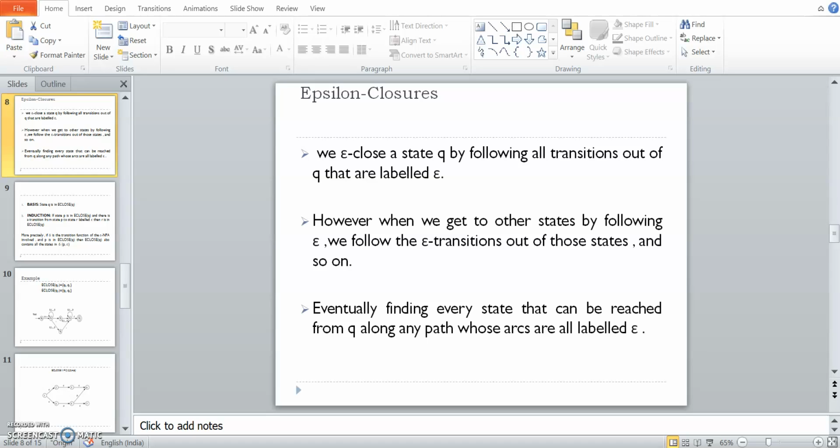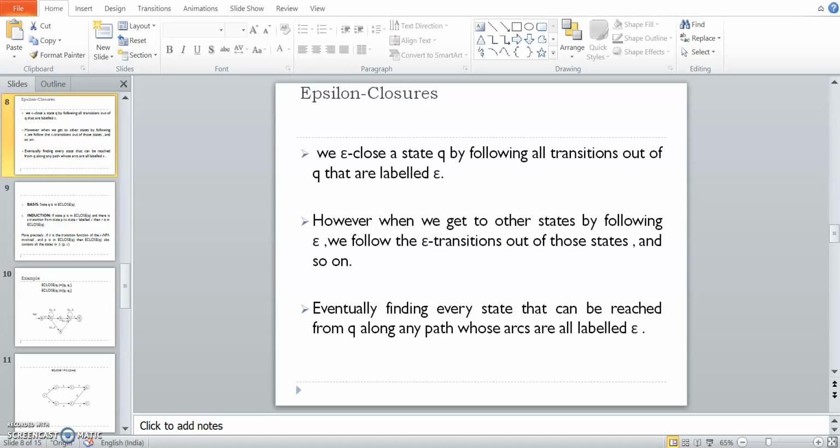Hello. Earlier we have seen what is epsilon NFA. Now we'll see epsilon closure. So why is it required? Basically, as we know, deterministic finite automata and non-deterministic finite automata are the same in power. Means what? If I have an NFA, I can draw the DFA. If we have a DFA, we can convert it into an NFA. And while doing so, we need epsilon closure.